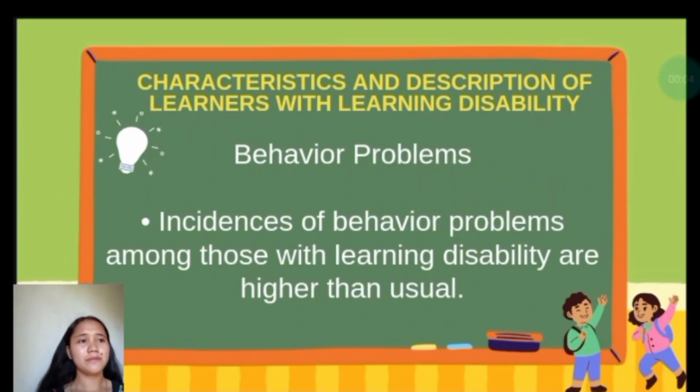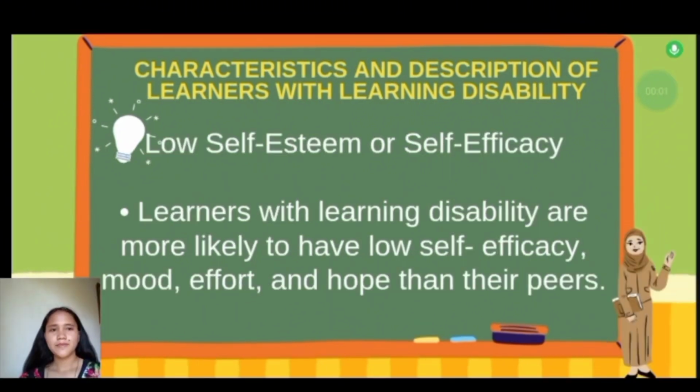Yung mga kabataan naman na may ganitong mga kondisyon ay nakikita na madalas silang napapahamak kasi ginagawa nila yung mga bisyo gaya ng paninigarilyo, pagsusugal, at nagiging agresibo rin ang kanilang ugali. The last characteristic is the low self-esteem or self-efficacy. Learners with learning disability are more likely to have low self-efficacy, mood, effort, and hope than their peers. Mas mahina yung kanilang belief sa kanyang sarili.